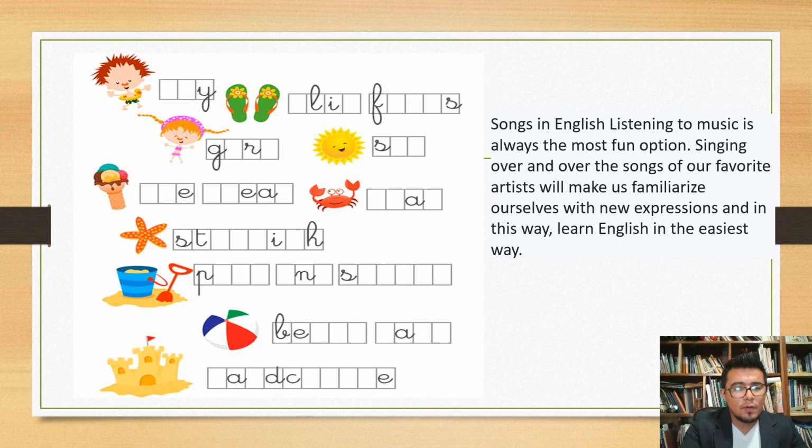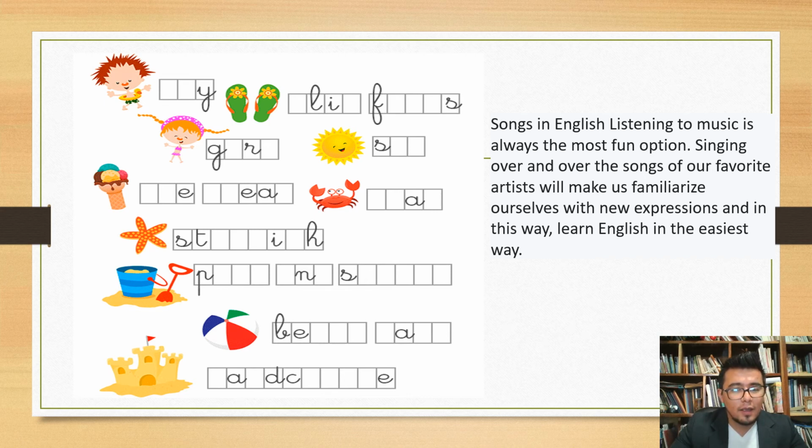Another thing to do, for example, songs in English, as I just said. Music is always the most fun option. Singing over and over the songs of our favorite artists will make us familiarize ourselves with new expressions, and in this way, learning English is the easiest. Exactly.